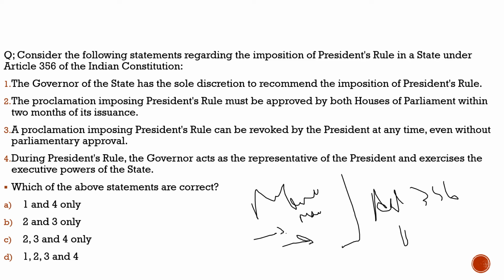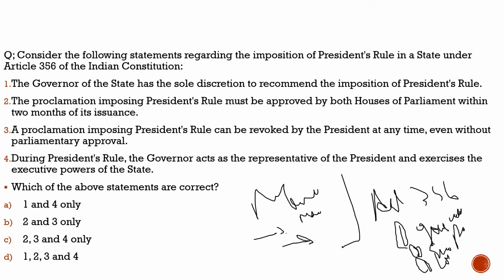First, if the constitution is not working there, that is, the bodies which are governing are not following the constitution, the Governor will ask the President to go for the presidential rule. Second, the council of ministers will ask him to go for the presidential rule. And third, the President is satisfied that the working of the constitution is not followed there, and he can take this suo moto action. So this is the important thing, how it is started.